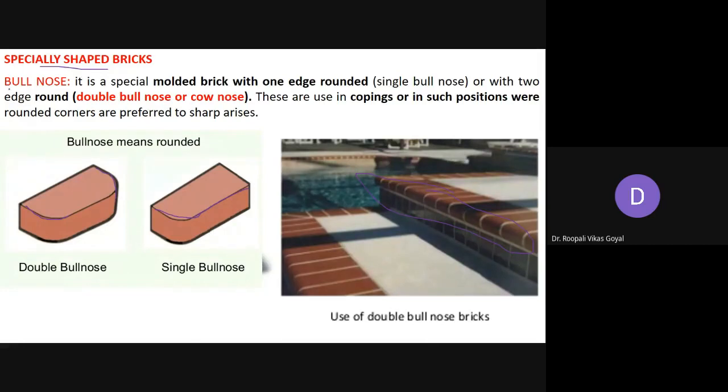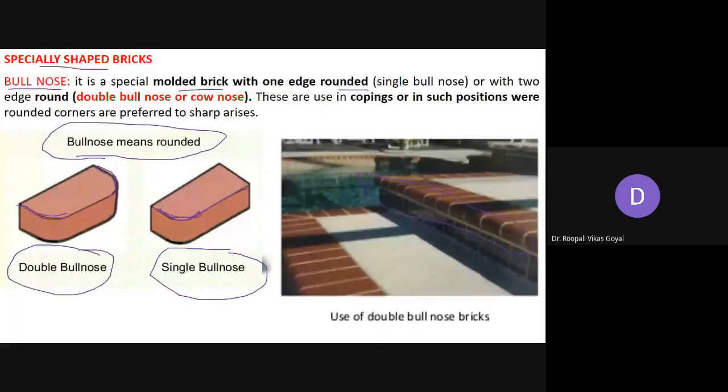So that is called bull nose. So it's a specially molded brick with one edge rounded. So here you can see, basically this bullnose means rounded, we have rounded it. So if only one edge is rounded, then it is called single bullnose. But if both the ends are molded and rounded, then it is called double bullnose, or sometimes it is called cow nose.